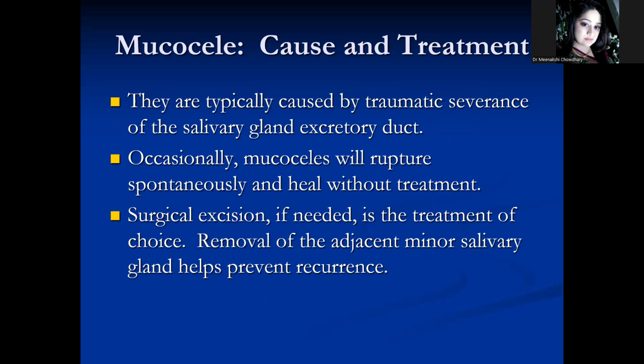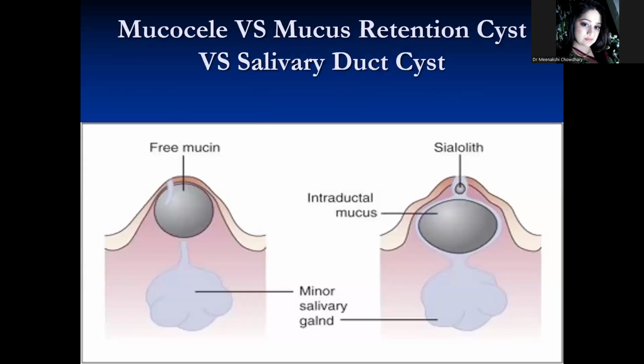Typically, they are caused by a traumatic severance of the salivary gland excretory duct. Occasionally, mucoceles will rupture spontaneously and heal without treatment. Besides this, if we are talking about management for mucocele, then the treatment of choice is surgical excision, where we will prefer removal of adjacent minor salivary glands, which will help in prevention of recurrence.